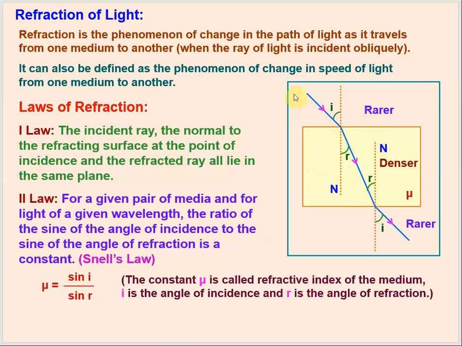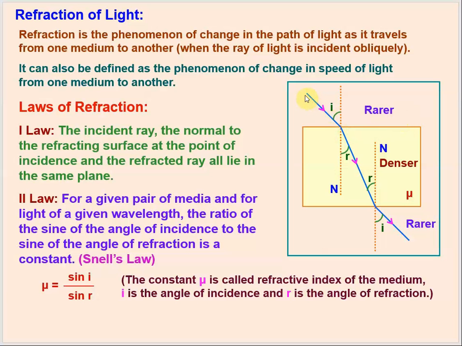Whenever a light ray comes from a rarer medium and is incident obliquely on the surface, making some angle with the normal at the surface, this surface is called the interface, which separates the two media, right?